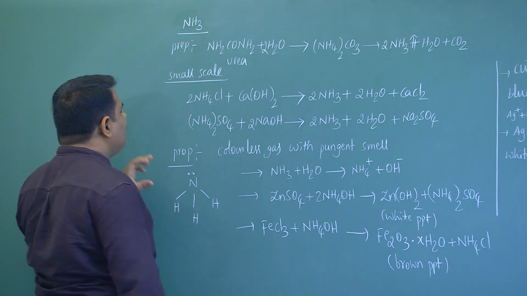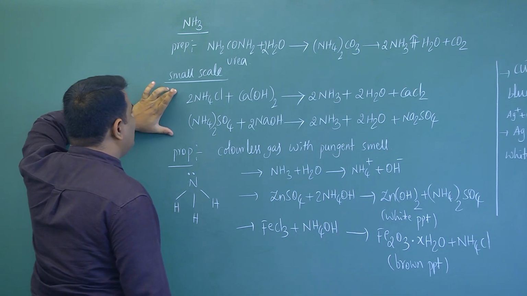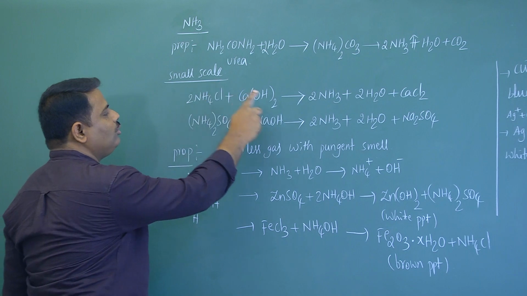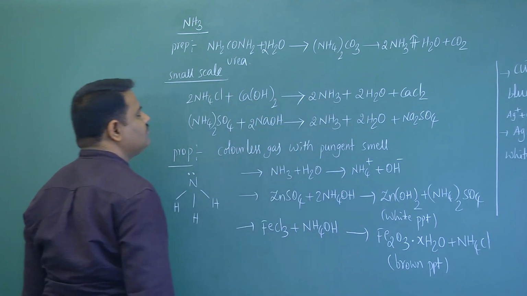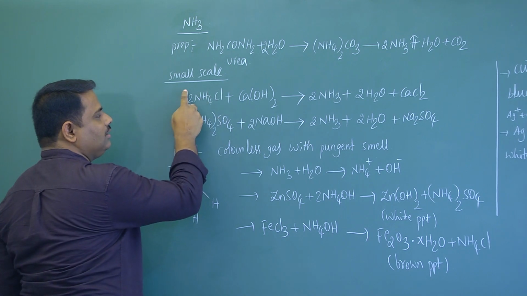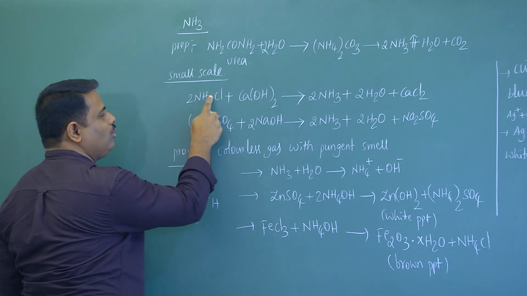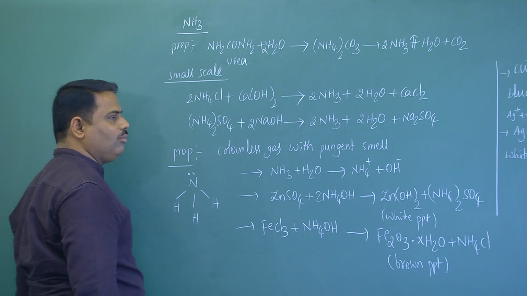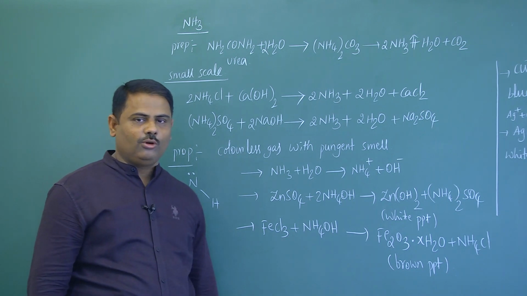That smell we can identify, even in the laboratory also. Now here in small scale industries or in laboratories, how to prepare ammonia? Take any ammonium salt. I repeat, take any ammonium salt. What is the formula of ammonium ion? NH4 plus.